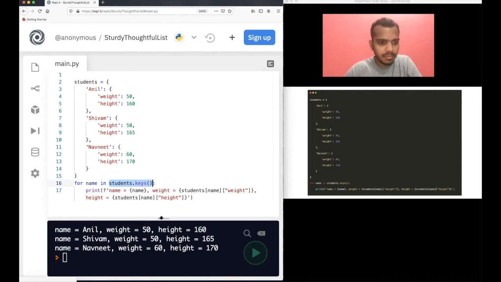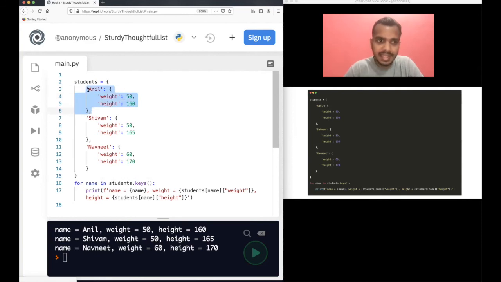Let's go to the program code. See this, what I have done now. I have students. This is the dictionary I have. Of course, you can see it starts with braces, so it's a dictionary. Inside this dictionary, I have multiple dictionaries. This is the first dictionary in this students.